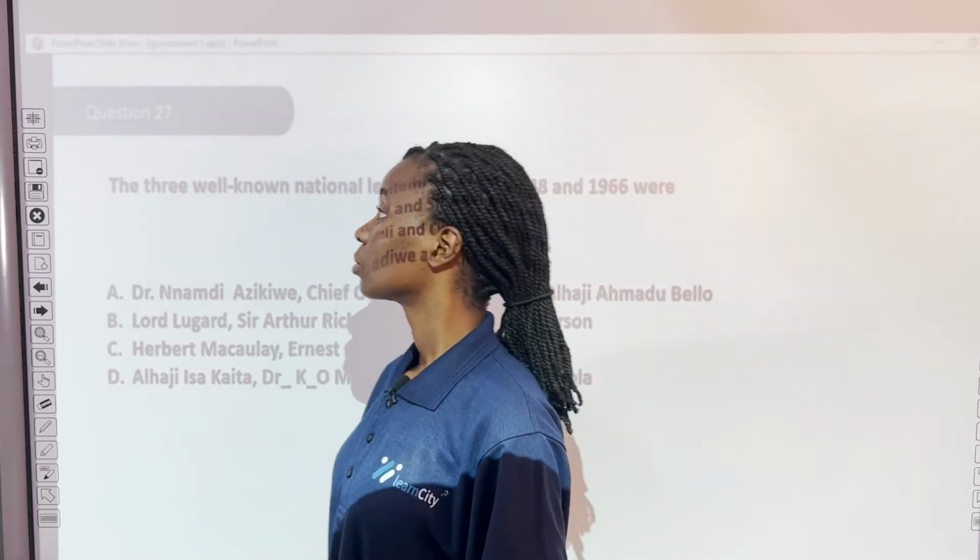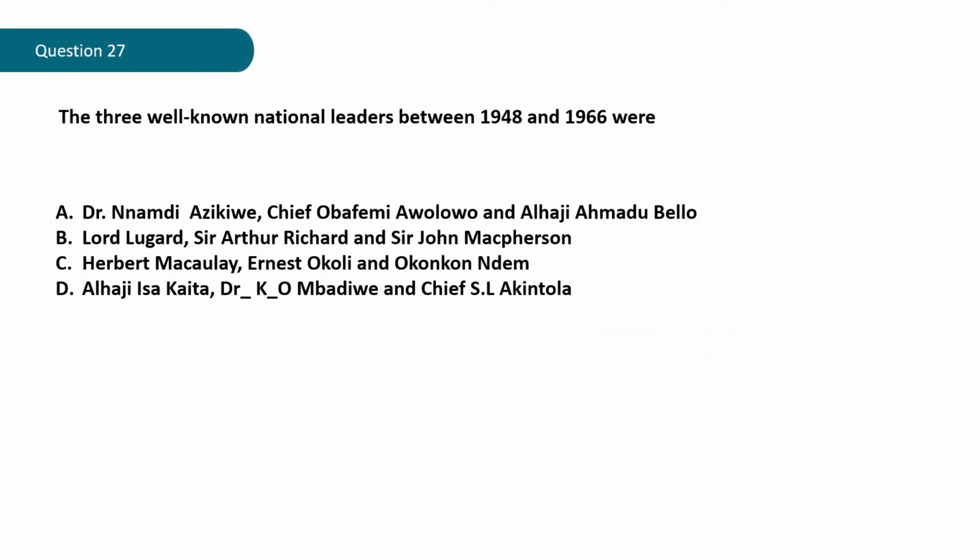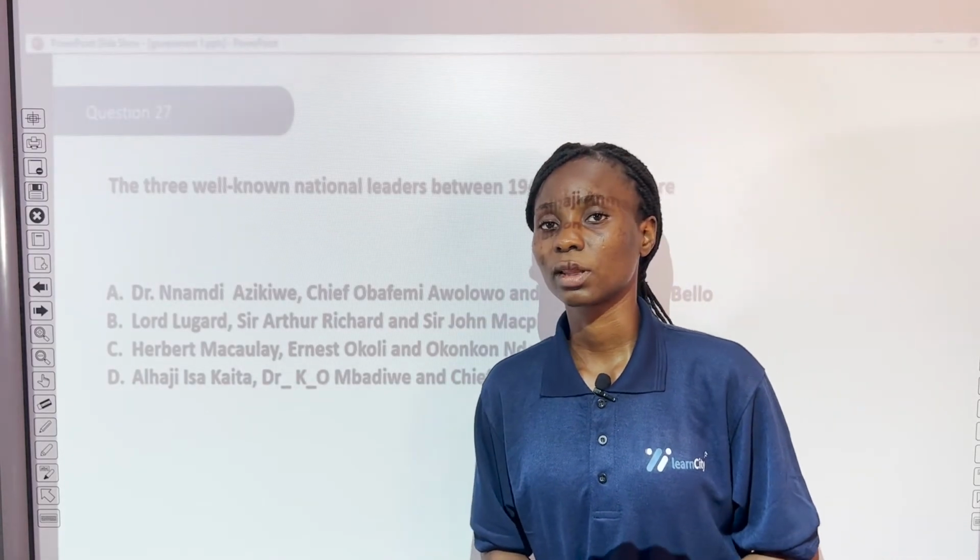Question 27. The three well-known national leaders between 1948 and 1966 were A. Dr. Nnamdi Azikiwe, Chief Obafemi Awolowo, and Alhaji Ahmadu Bello. B. Lord Lugard, Sir Otto Richard, and Sir John Macpherson. C. Herbert Macaulay, Ernesto Colley, and Okonkwo Ndem. D. Alhaji Issa Kaita, Dr. K.O. Mbadiwe, and Chief S.L. Akintola. What do you think the correct answer is?